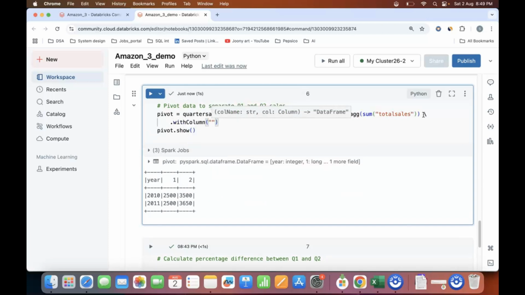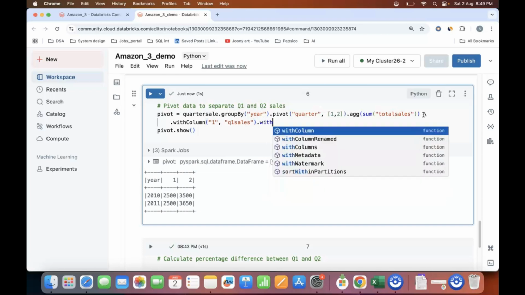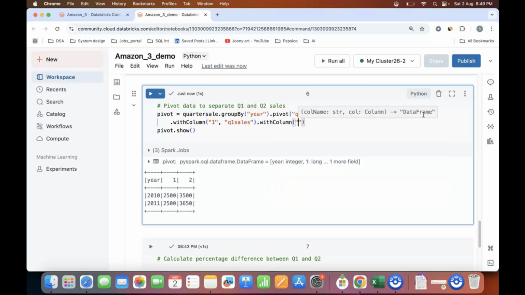In this column I have my 1, and I will make this as Q1 sales, and I'll create another column which is 2, which I will make it as Q2 sales. And let's do the pivot dot show.